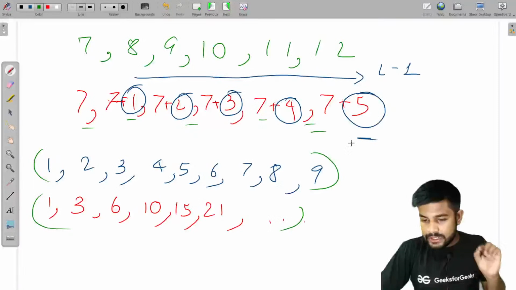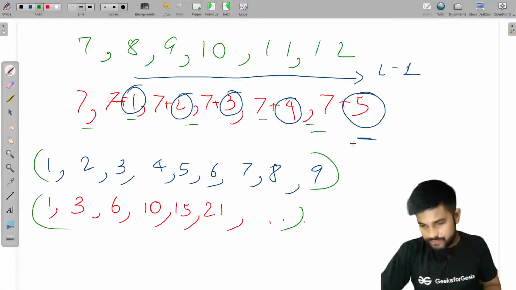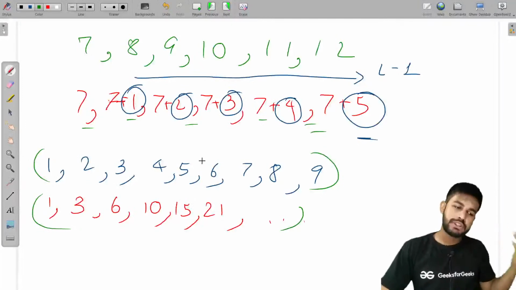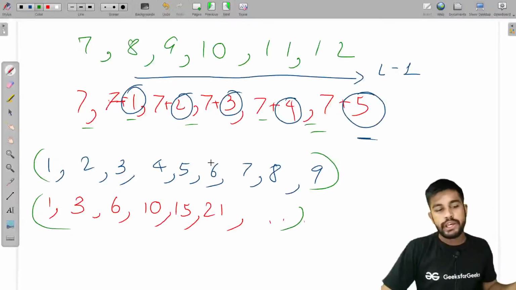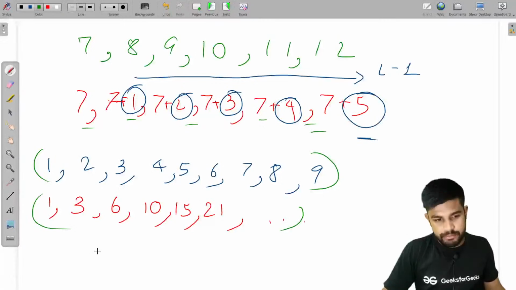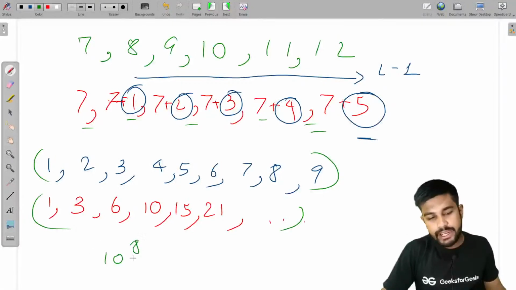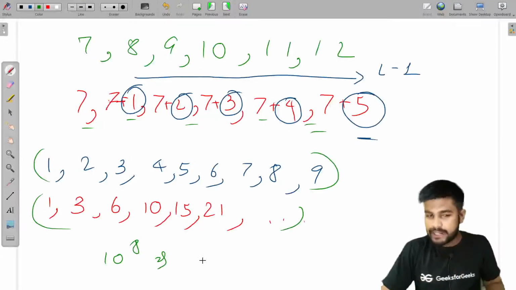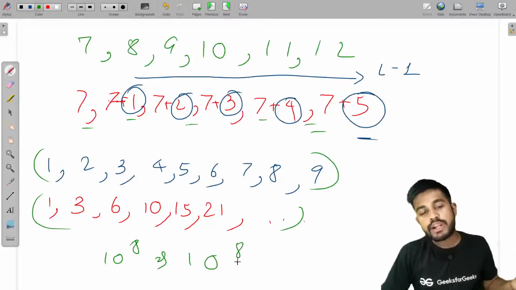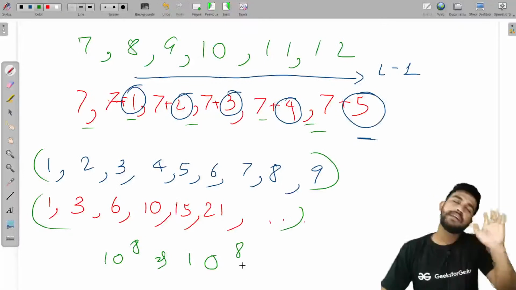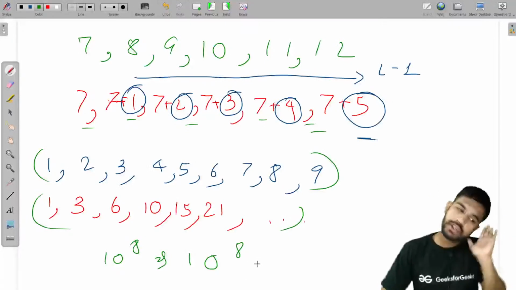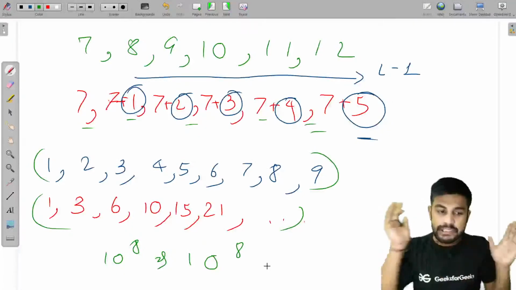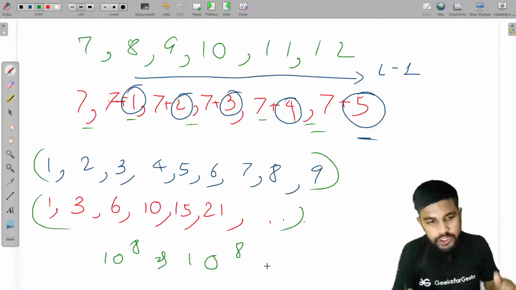How do you know up to which number we have to compute the prefix? Yeah, so suppose the number is 10 to the power 8. We know that if we go till 10 to the power 8, we would definitely cross 10 to the power 8. So for now, think that we would go till 10 to the power 8. Just get the idea. The optimization is a different thing. Just get the idea of how we are coming to this conclusion.